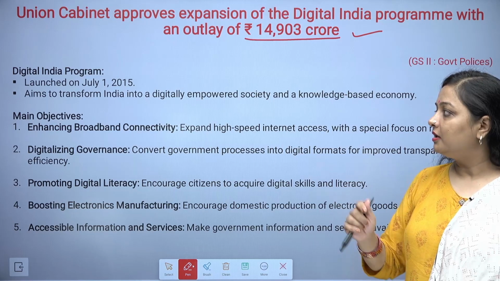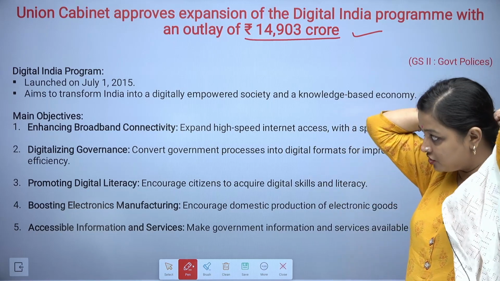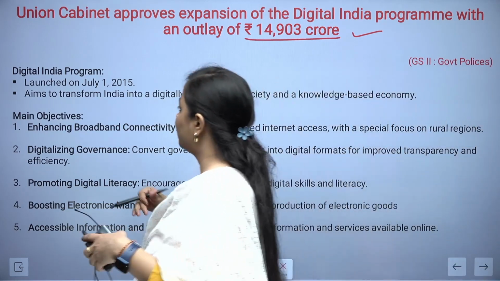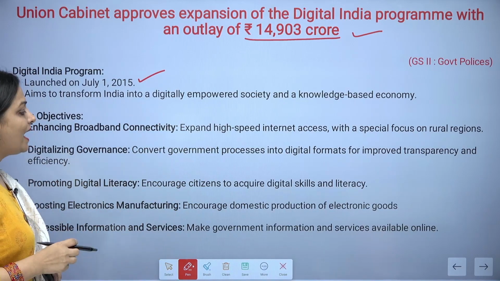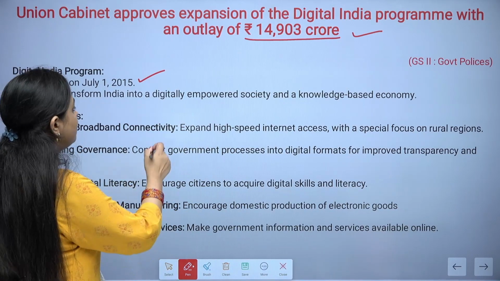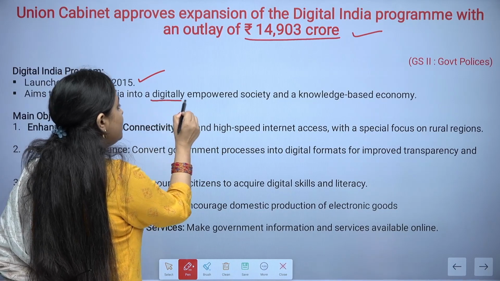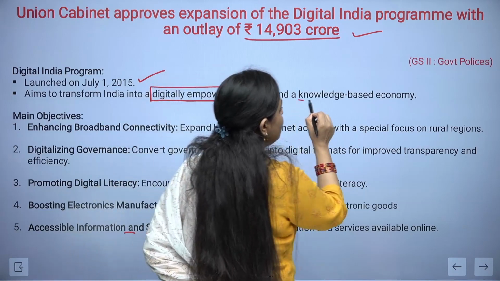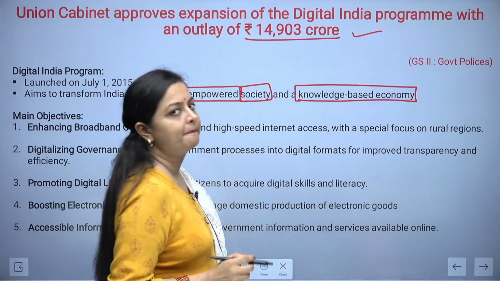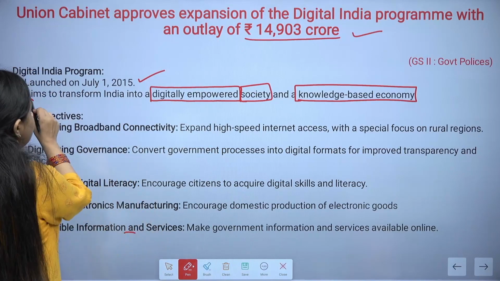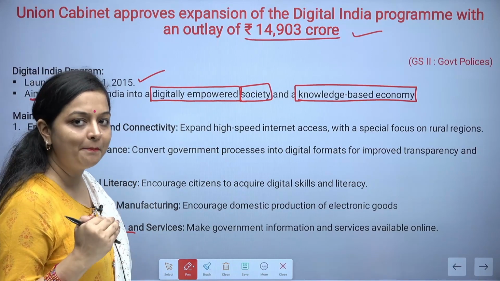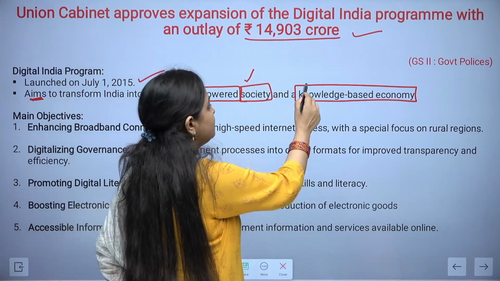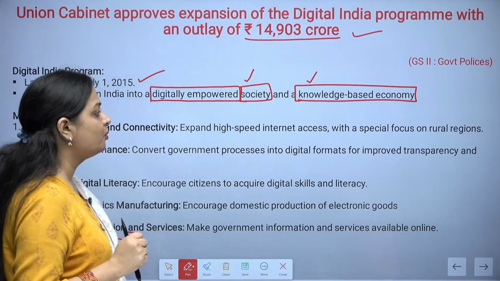The Digital India program was basically launched on 1st July 2015, and it aims to transform India into a digitally empowered society and a knowledge-based economy. So this is what we aim at.